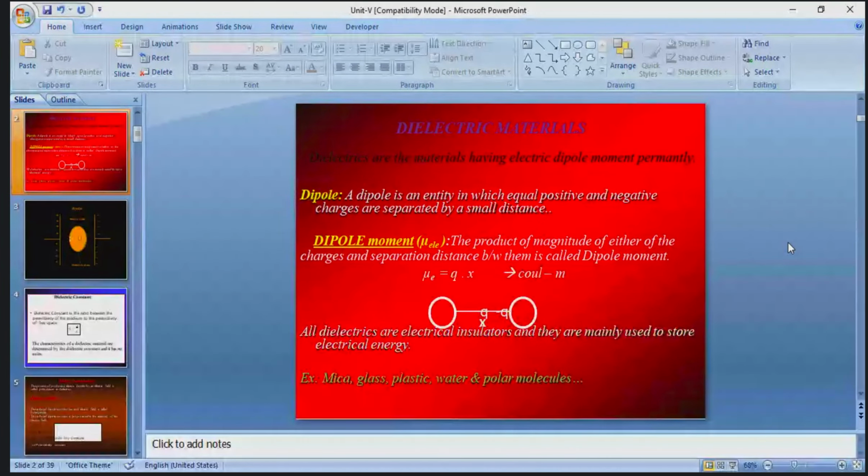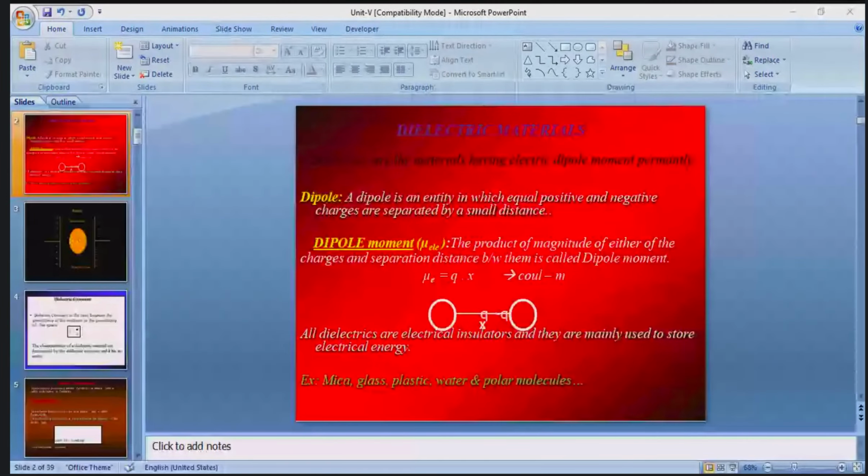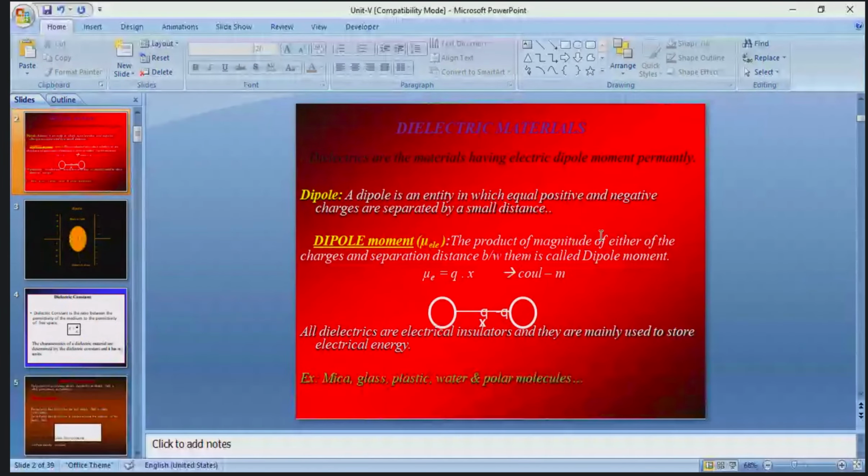See here. Now, once again, I am repeating the basic definition of dipole and electric dipole moment. Gurjit Kaur, roll number P0508, just now joined. A dipole is an entity in which equal positive and negative charges separated by a small distance is called a dipole.